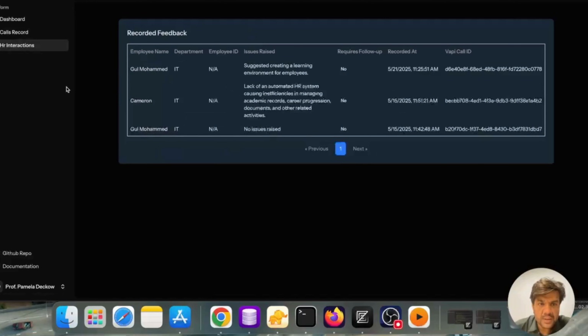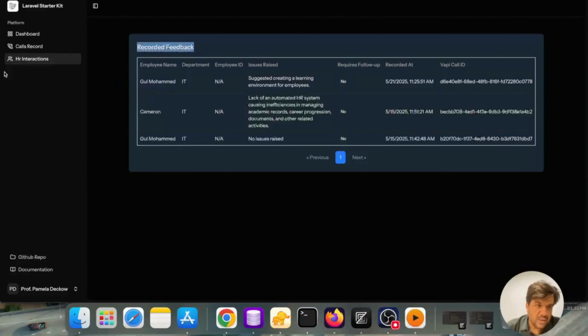Let's see the HR interactions area. Here you can see we have got the employee name. Here is the department. Employee ID I have not provided. The issue raised while the call was there suggested creating a learning environment for employees. These are the recorded feedback. I have given the name of HR interactions to this menu. Okay, here we are getting the details of the calls.